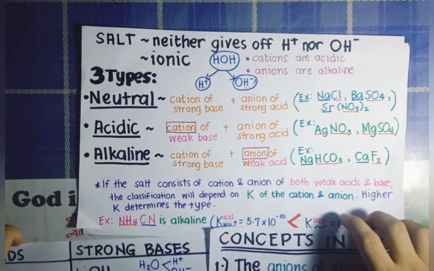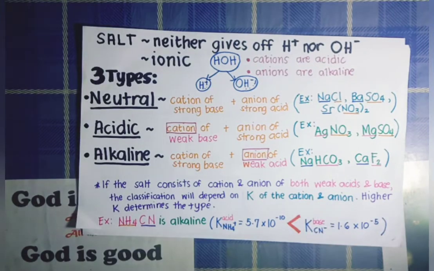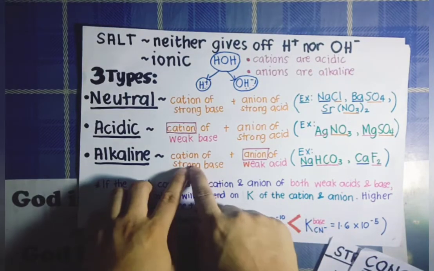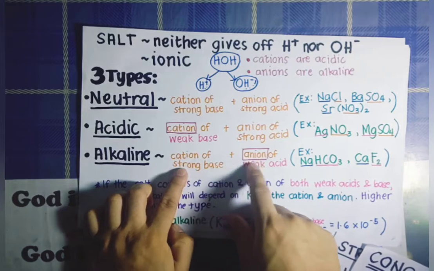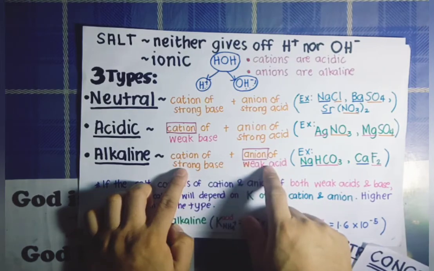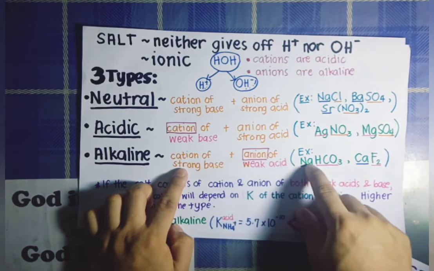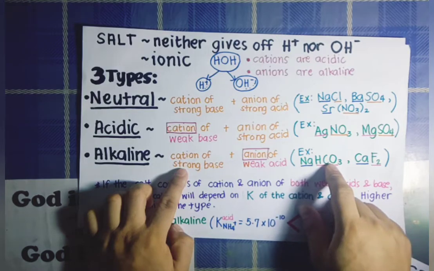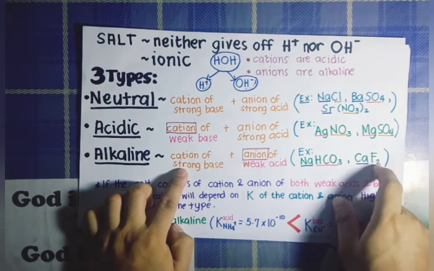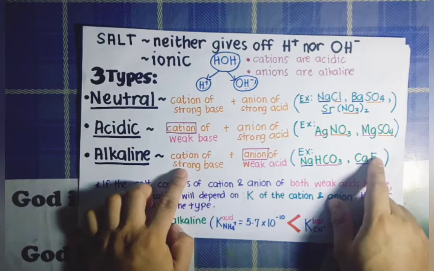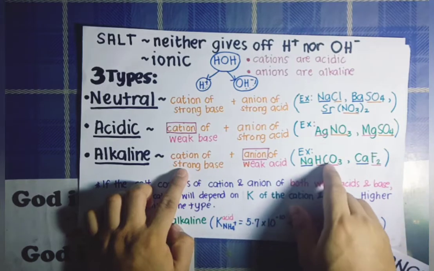Okay, how about for the alkaline salt? The alkaline salt is made of a cation of a strong base and an anion of a weak acid. Some examples include sodium bicarbonate, or baking soda, and calcium fluoride, the major component of toothpaste. Sodium bicarbonate is made of sodium and bicarbonate ion.